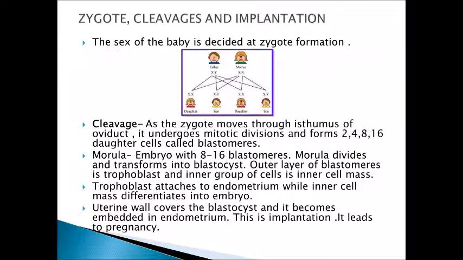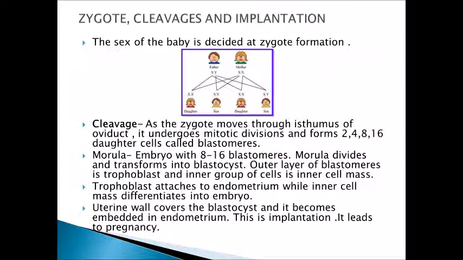When it starts moving from the isthmus part of the oviduct towards the uterus, at that time it undergoes mitotic divisions and forms 2 daughter cells, then 4 daughter cells, 8 and 16 daughter cells. All these cells are now called blastomeres. An embryo with 8 to 16 blastomeres is called a morula.